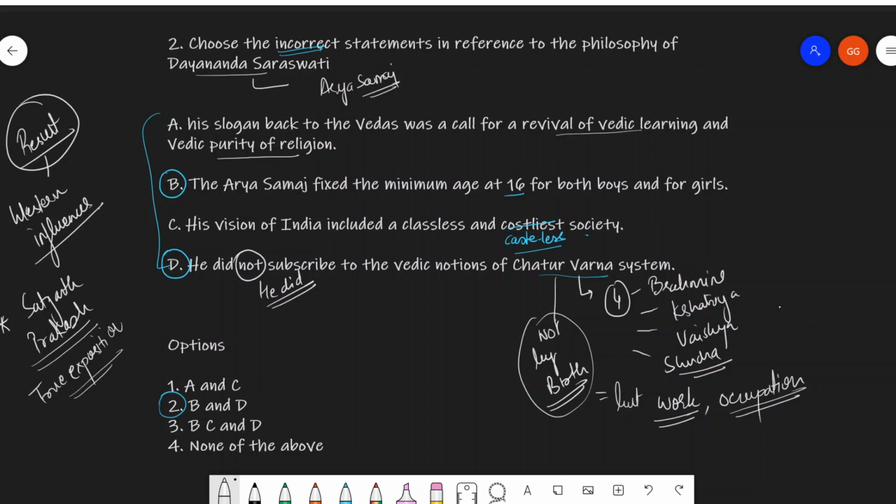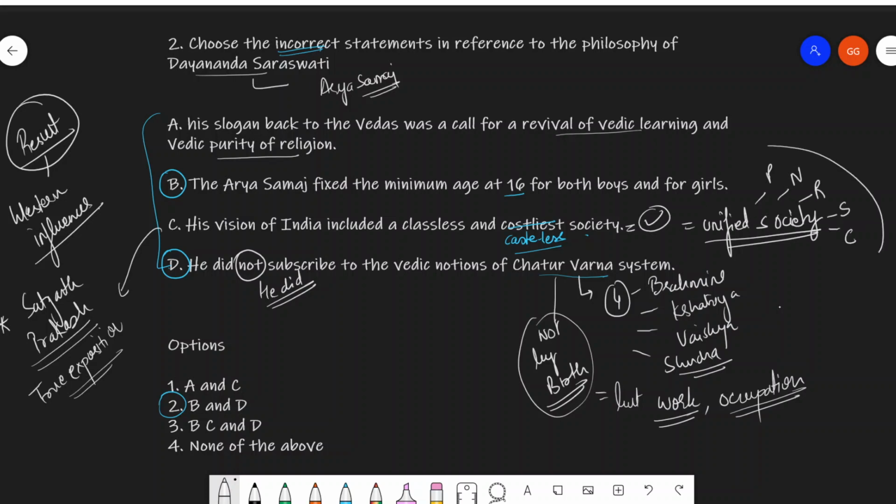Now his vision of India included a classless and a casteless society. This is absolutely correct. We find it mentioned in the text, like I told you, Satyarth Prakash. Here he says that our vision of India is one which is not divided on the basis of classes, which is not divided on the basis of caste. He had a vision of a unified India, unified politically, nationally, religiously, socially, and culturally, all of these factors.